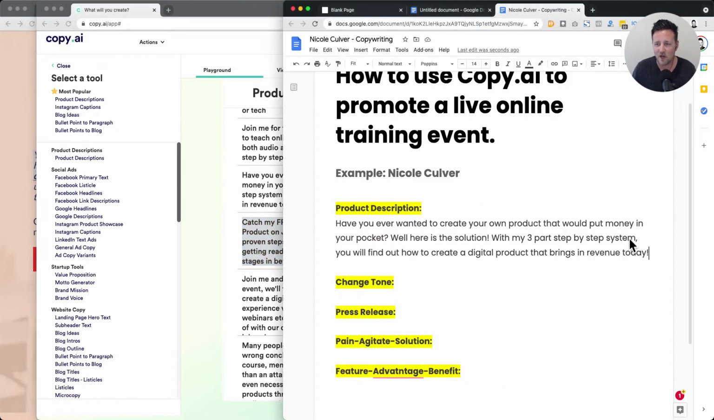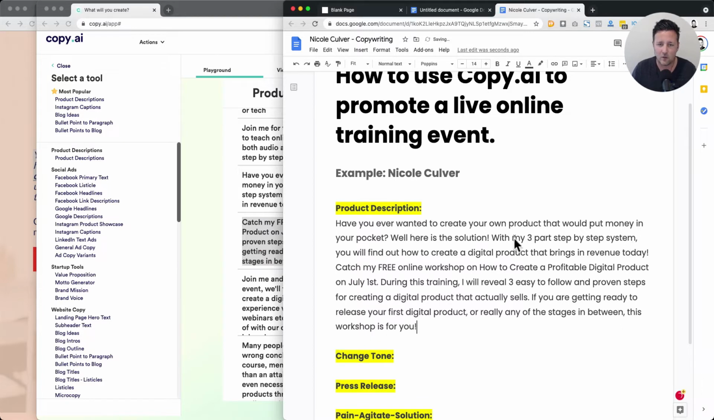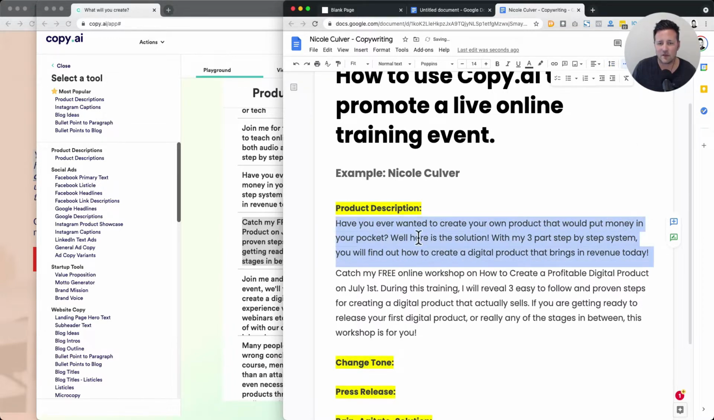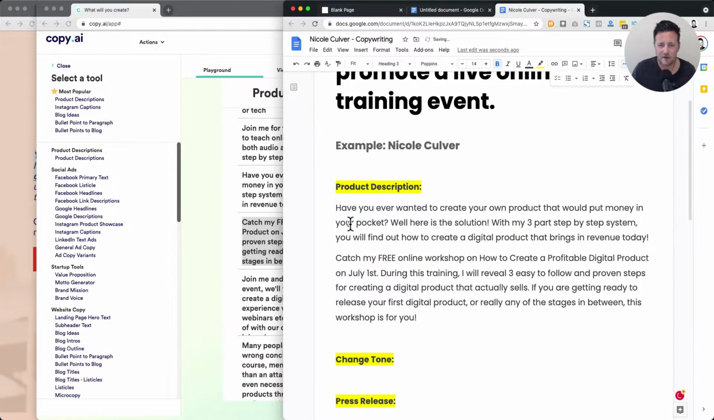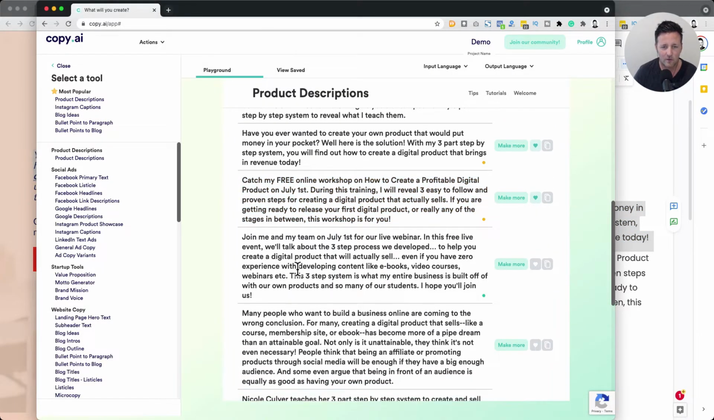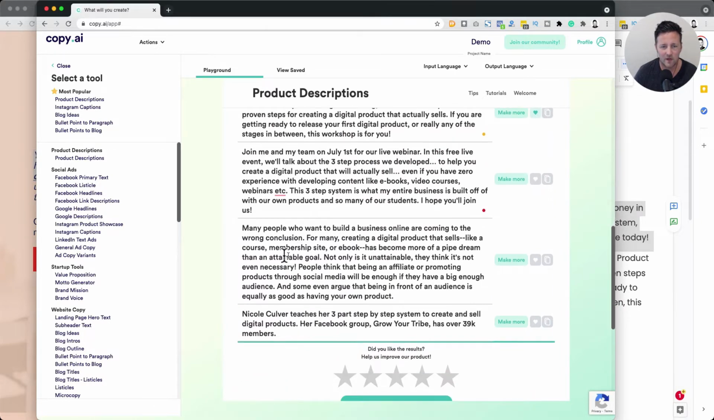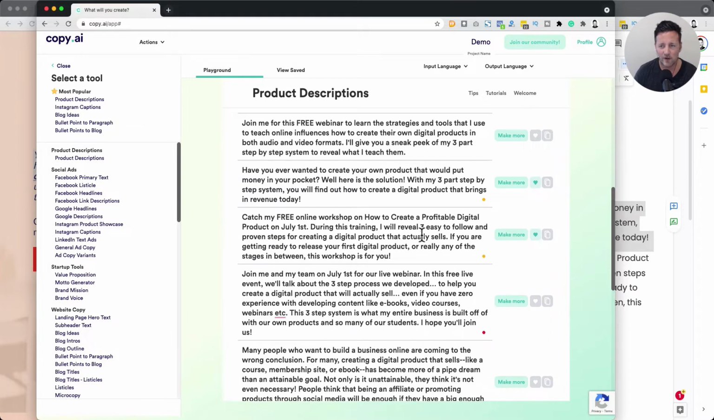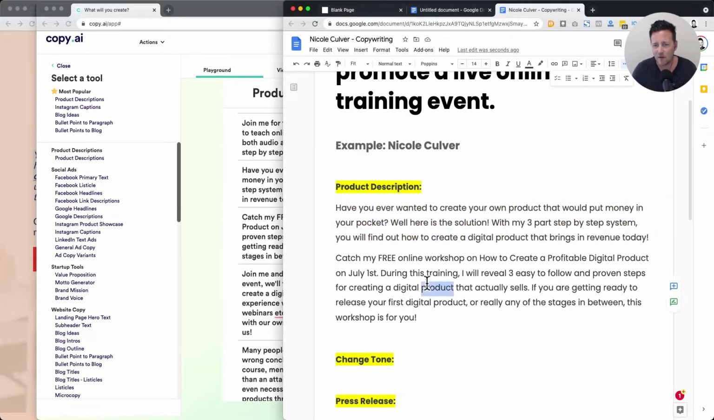Or what I like to do is just copy and paste them into a working document. And what I'm going to do is add a space after these. All right, so I've got a little spacing here. So we're getting some good descriptions here. Let's see. Join me and my team for live. When are those free? Well, we'll talk about 3. Many people who want to build an online business are coming to the wrong conclusion. Not quite. So we've got a few things here that are working pretty well.